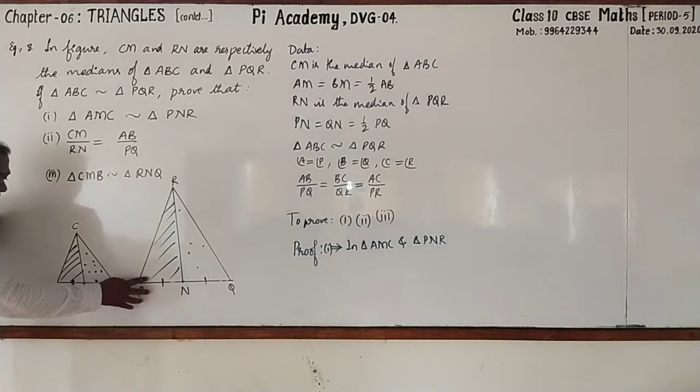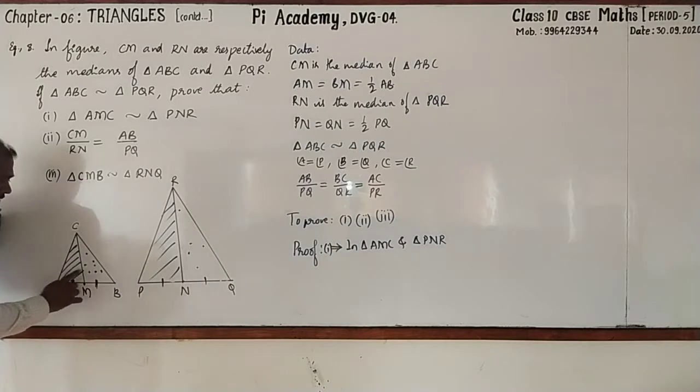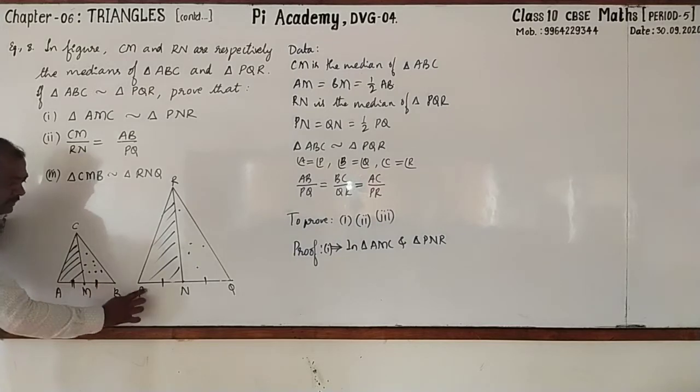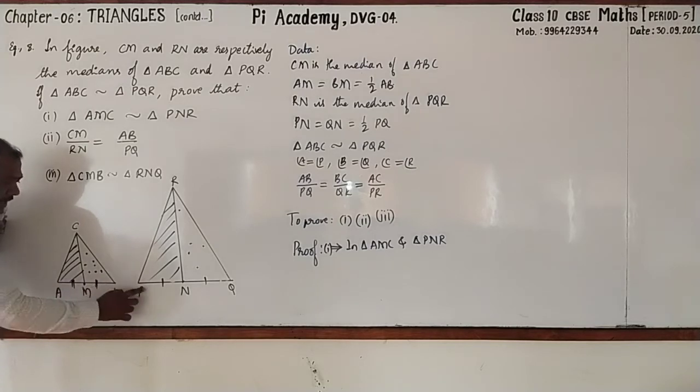Angle A and angle P are equal, right? Because both the triangles are similar. As angle A equal to angle P, consider the sides including these. We all know that AC by PR is equal to AB by PQ. But sides including these angles are AM and PN.